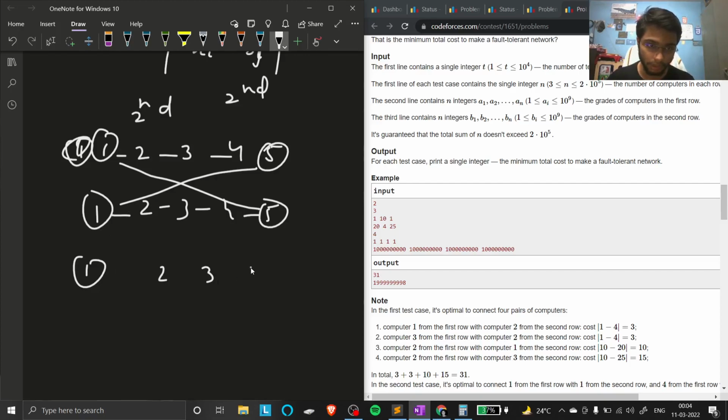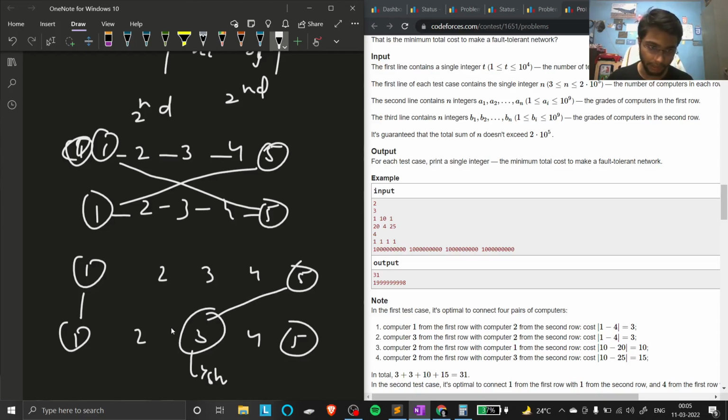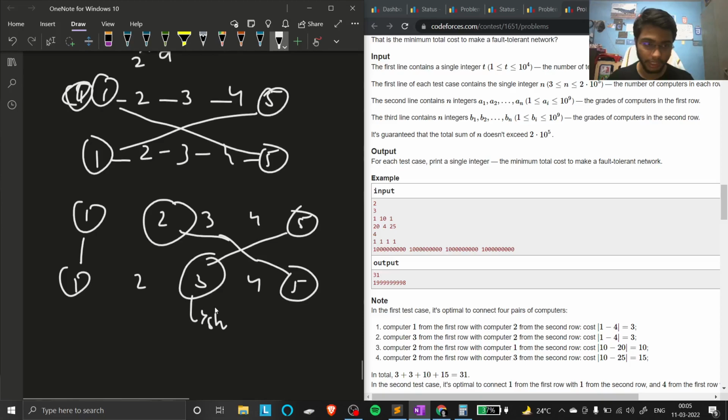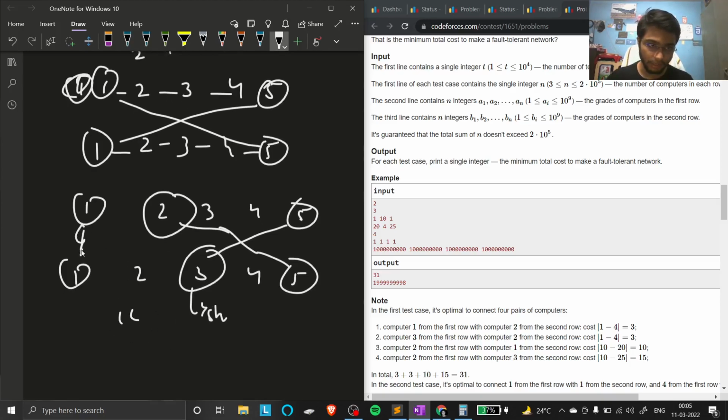I'm explaining every case. Another case is if these are connected, and if we connect this one here, we are not getting the minimum cost. So it connects to someone else, maybe here, where the difference is the shortest. Similarly, this one will connect to whoever gives the shortest difference. Vice versa, the fifth and fifth would connect like that, and the other one will search for the shortest one.